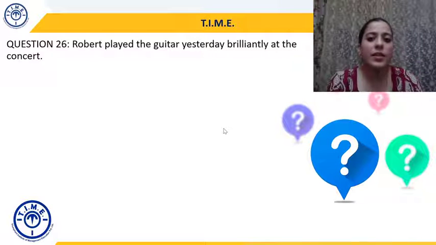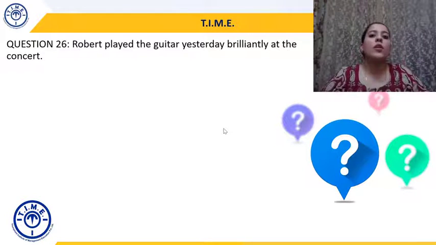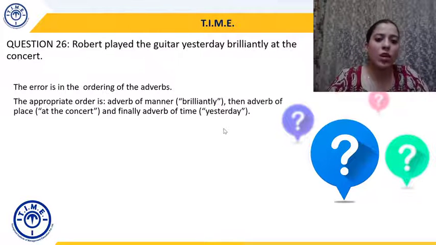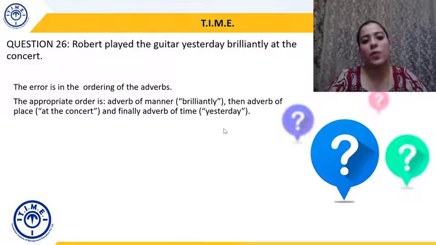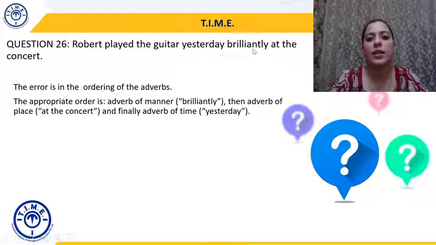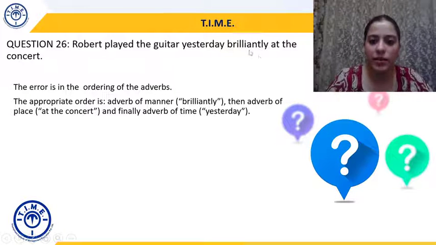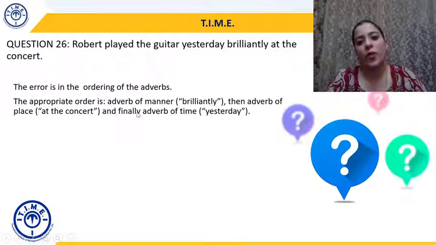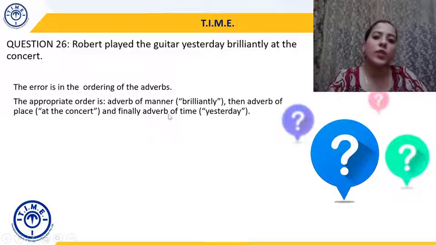Okay. Moving to question 26. Robert played the guitar yesterday brilliantly at the concert. Now, here it's about the sequencing of the adverbs. When we talk about the ordering of adverbs, the appropriate order is adverb of manner. In our case, the adverb of manner is brilliantly. How did he play the guitar? In what manner did he play the guitar? The answer is brilliantly, right? Then it is followed by adverb of place. Where did he play the guitar? At the concert. And then finally, adverb of time. When did he play the guitar? Yesterday. So first we'll have the adverb of manner, then the adverb of place, and then the adverb of time.